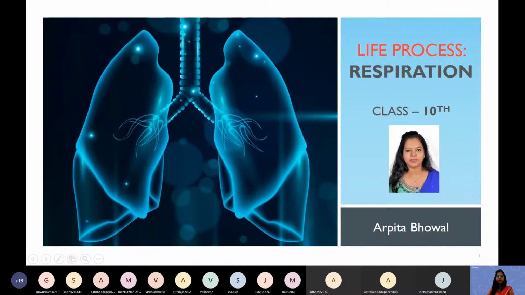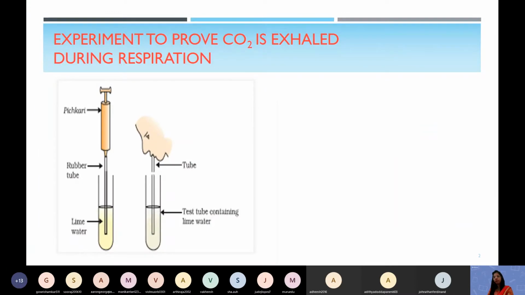Okay, so today we are going to revise the life process second part, that is respiration. Can you tell me which gas you inhale during the process of respiration? Which gas you take inside the body? Oxygen, ma'am.